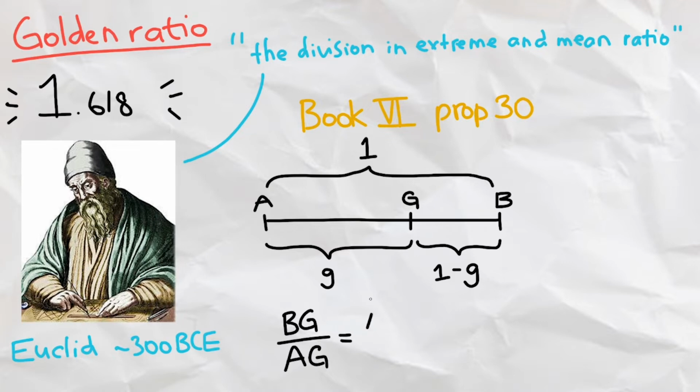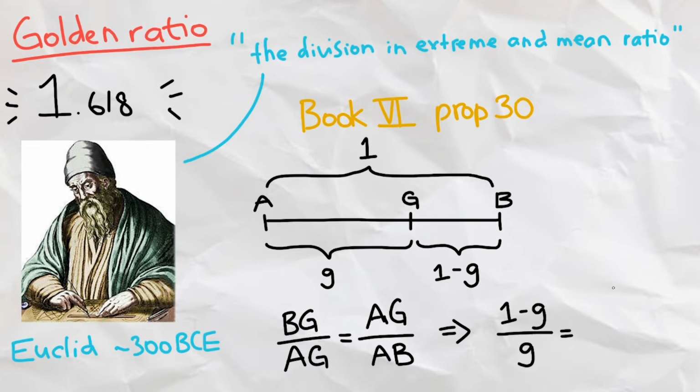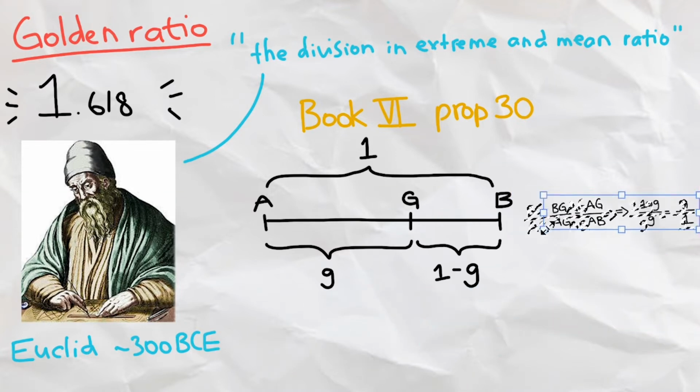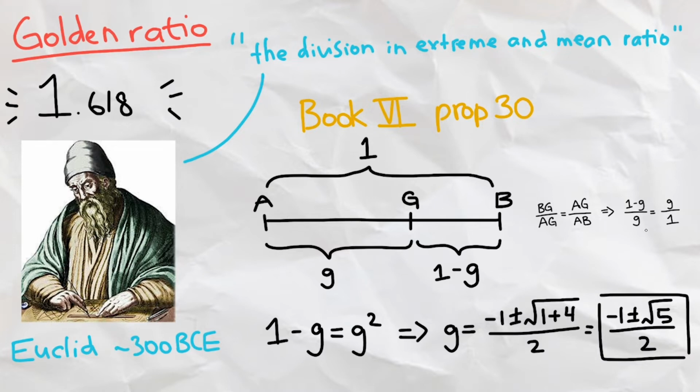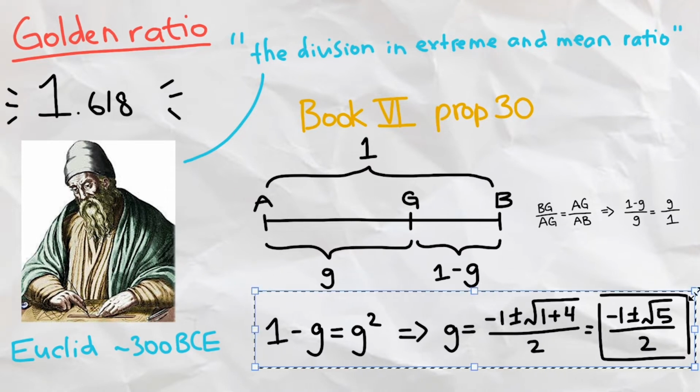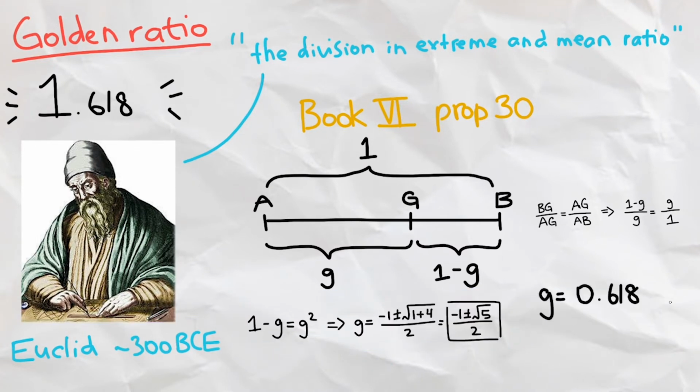In other words, the ratio of the two divided lengths equals the ratio of the longer length to the whole line. He then plugged in the lengths and got (1 minus G) over G equals G over 1. This can be rearranged into this. And using the quadratic formula, we find that G equals 0.618 or negative 1.618. The solutions here give us the negative of the golden ratio and the golden ratio minus 1. In modern notation, 1.618 is symbolized as phi, the golden ratio, and 0.618 is symbolized as little phi.